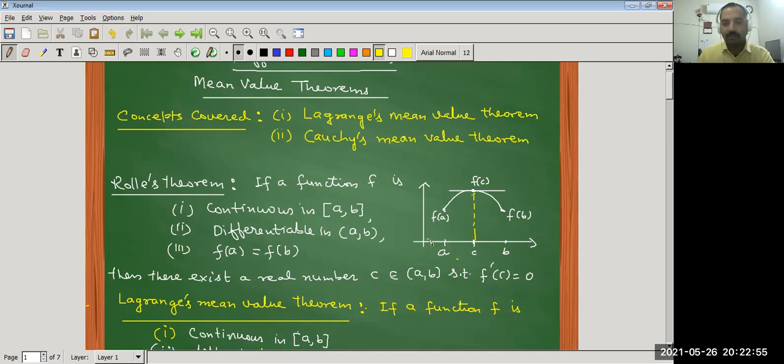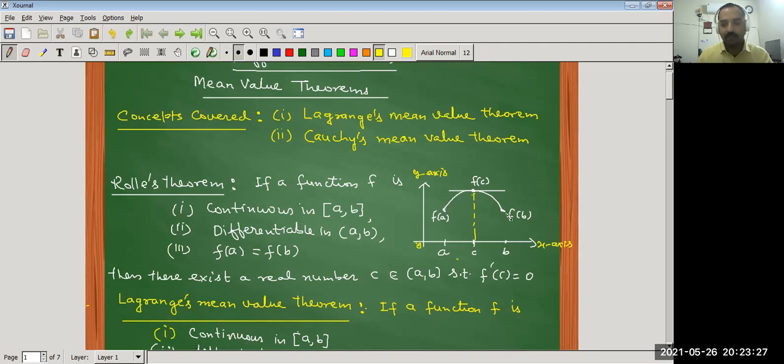Let us think about this theorem geometrically. So this is the x-axis, y-axis. Let a and b be 2 points on the x-axis, and this is the graph of the function f.